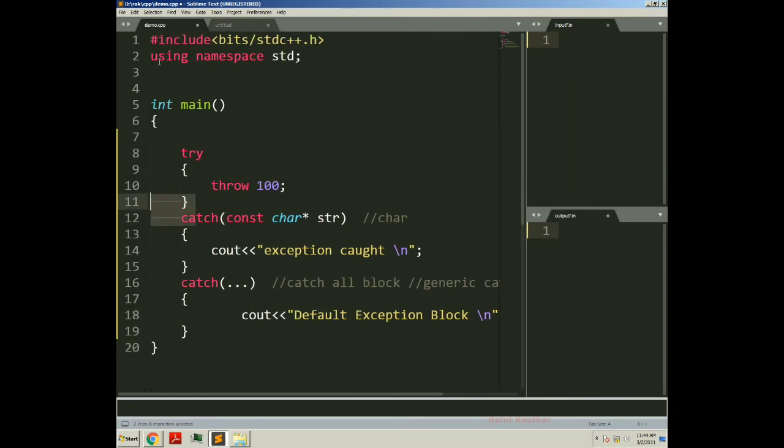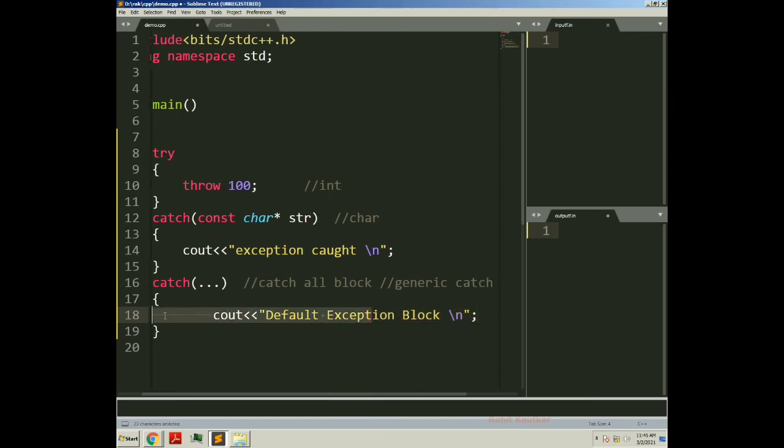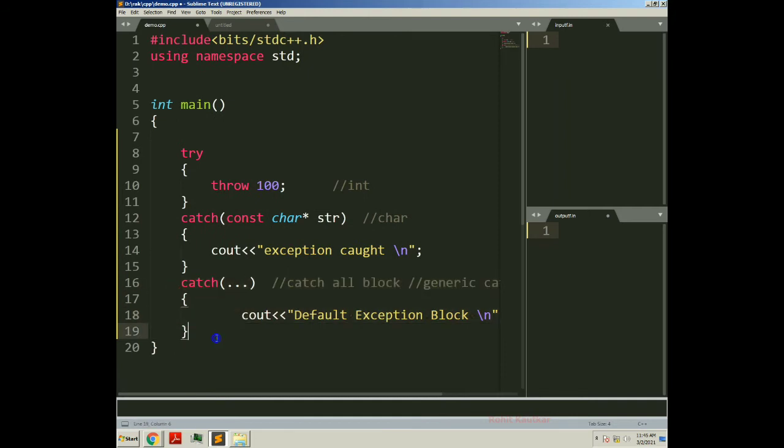So understand this. Here in this program we are throwing an integer type of exception, and followed by this try block there is a catch block of character type. So we do not have any catch block for catching this integer type of exception. So what will happen? This integer type of exception will be caught by this catch-all block, and it will print the message default exception block. This catch-all block gets executed when there is no match for the thrown exception.